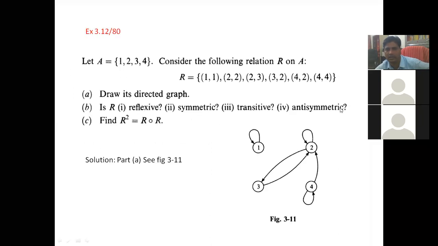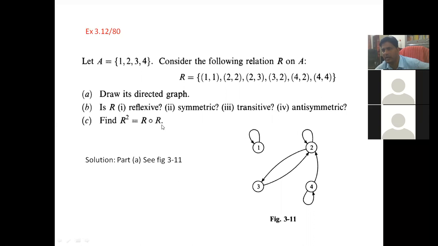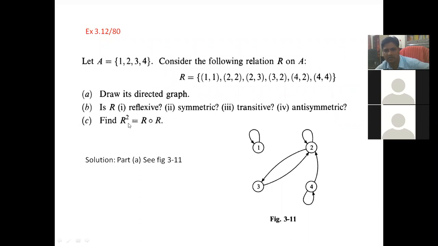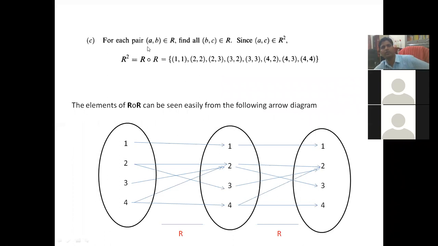And the last question is to find R composition R. This is what is called R squared. The notation is R² means R composition R. How is R composition R defined? R composition S is defined like this, and here in place of S we put R. You put S equal to R, both are R. Generally we put R here and S here, then we take S composition R. But since here it is R composition R, at both places you put R.